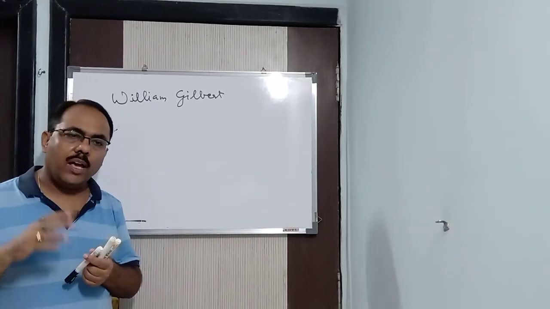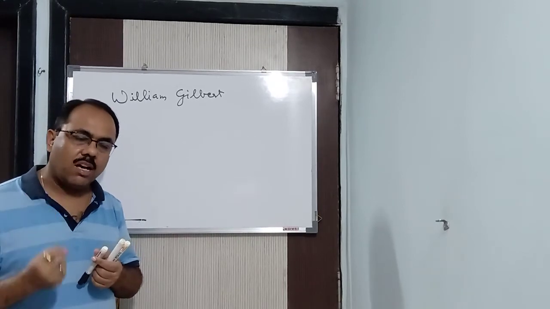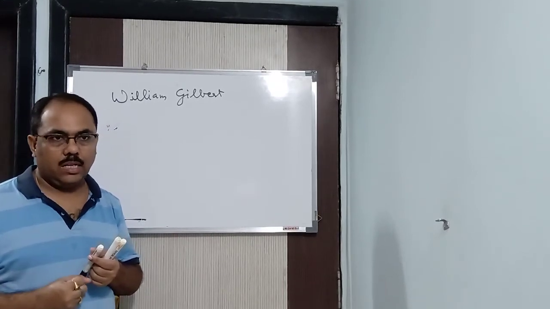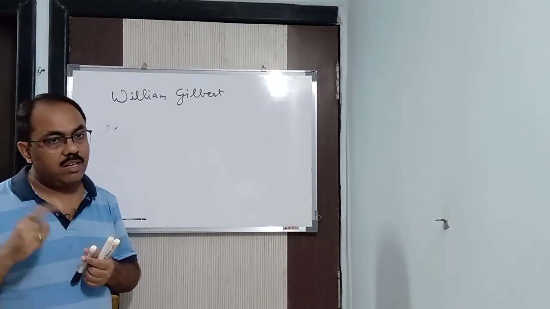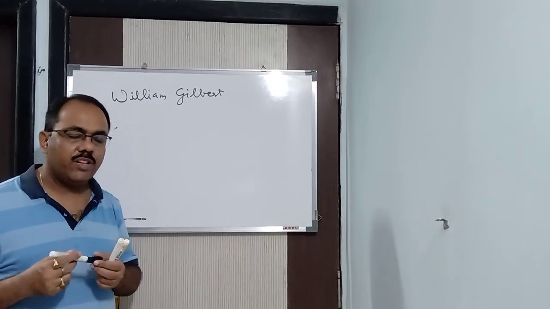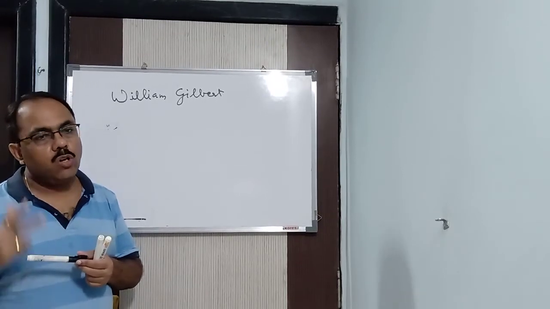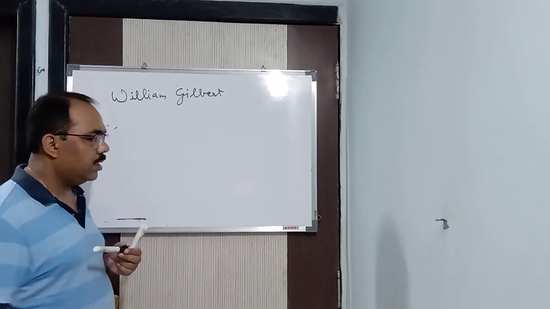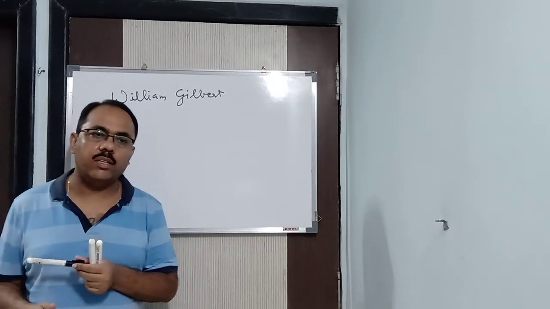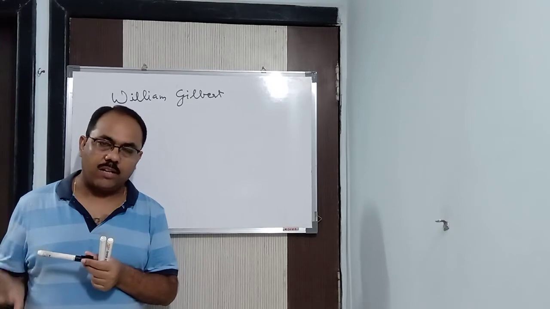When a glass rod is rubbed over silk, it develops a positive charge, and when an ebonite rod is rubbed with fur, it develops a negative charge. So William Gilbert concluded that like charges repel and unlike charges attract.